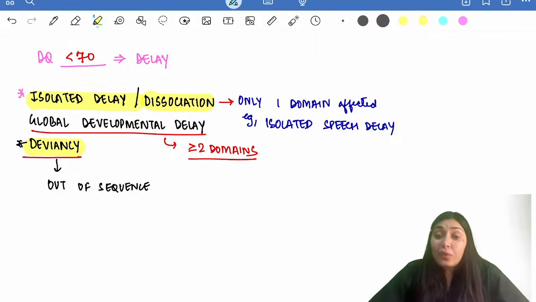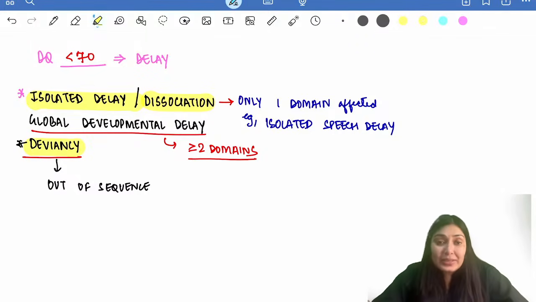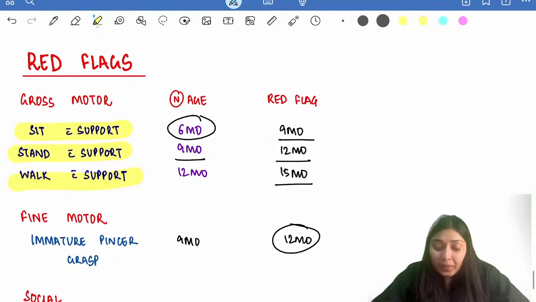And then we have a term known as deviancy, if something is happening out of sequence. For example, if you have a cerebral palsy child who has diplegic CP, because the tone of the lower limbs is increased, this child will be standing earlier as compared to sitting. So this would be a deviancy, an out of sequence attainment of the milestones.